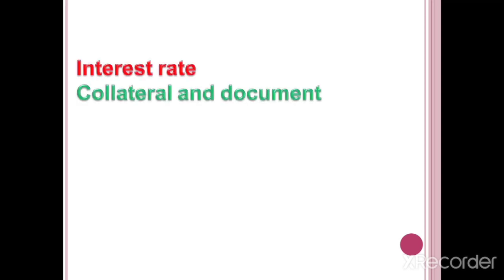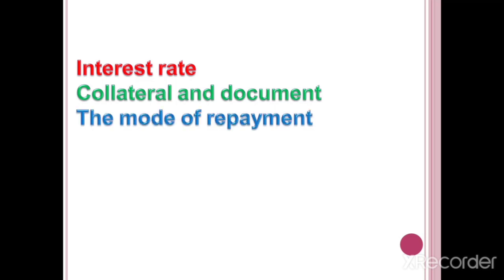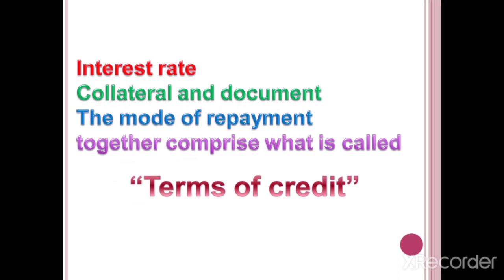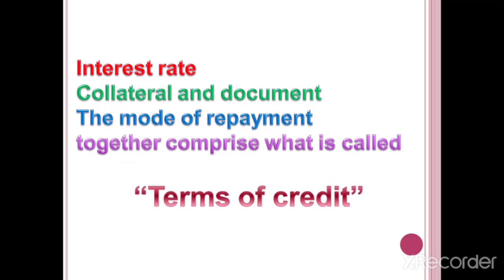Interest rate, collateral and documents, the mode of repayments together comprise what is called terms of credit. These are called what, children? Terms of credit. The interest rate, collateral and documents, the mode of payment. Okay, these all three things depend on the loan.